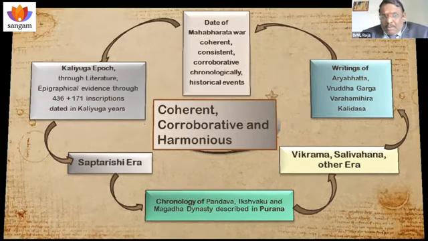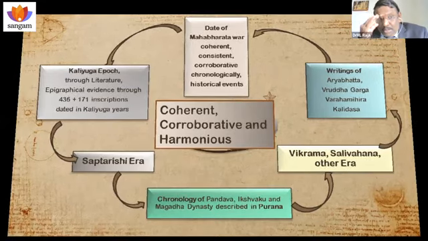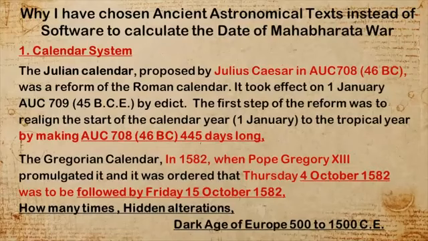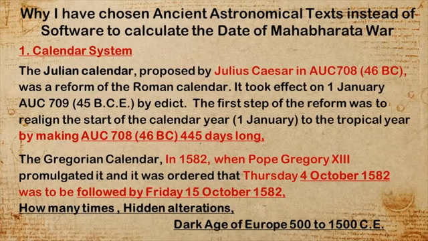And I am coming to the end part, but before concluding, it is my duty to explain to the august audience and also the professors why I have selected the calculations found in ancient astronomical texts instead of software. Because using software would be very easy now.